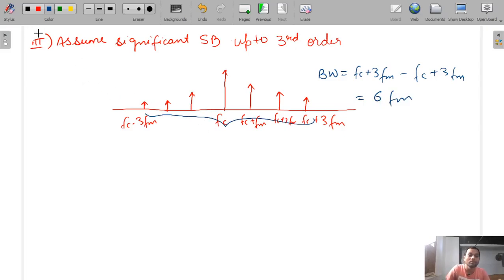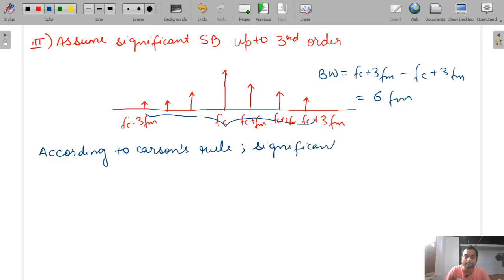So according to Carson's rule, I will derive Carson's formula. According to Carson's rule, significant sidebands up to beta plus 1 order.